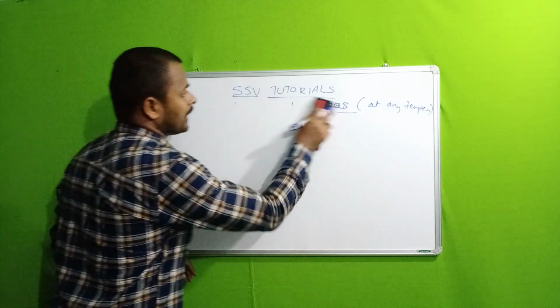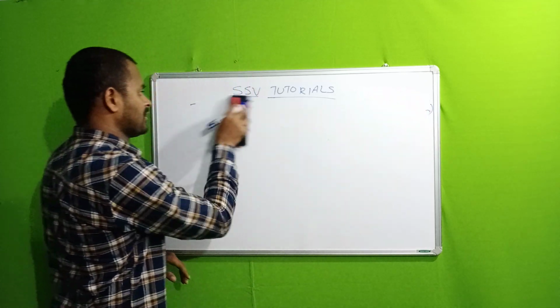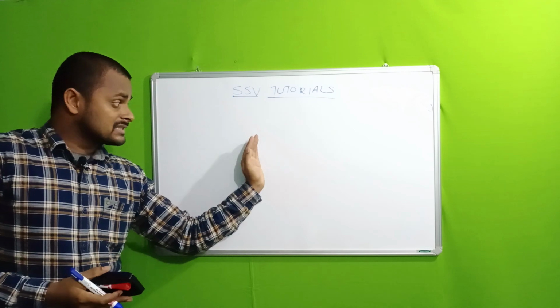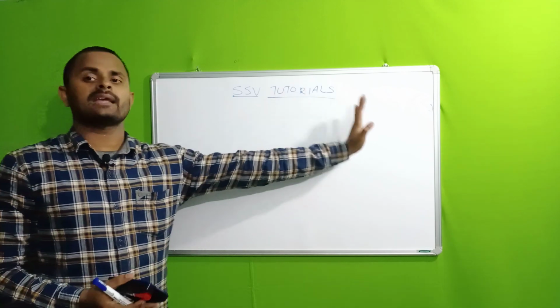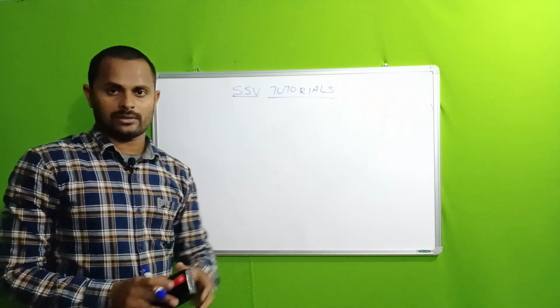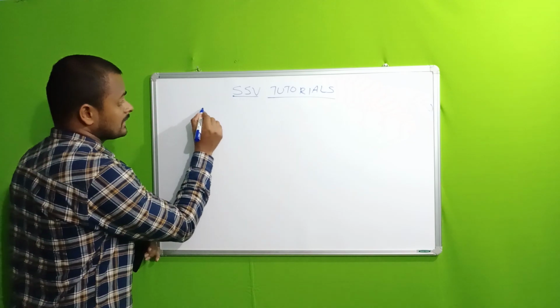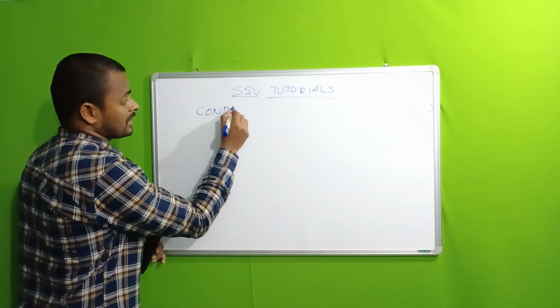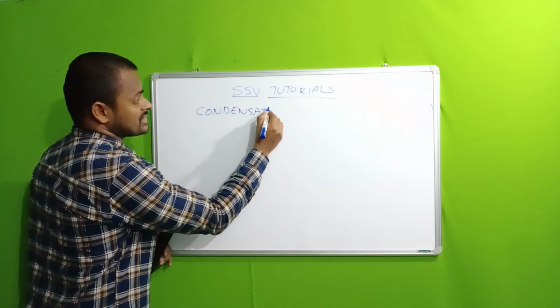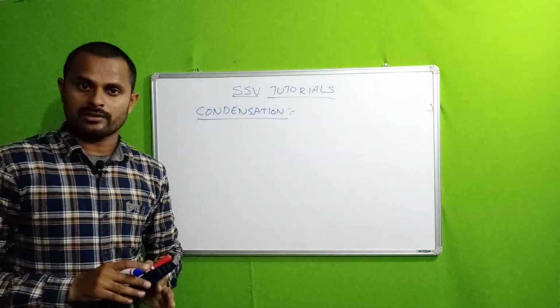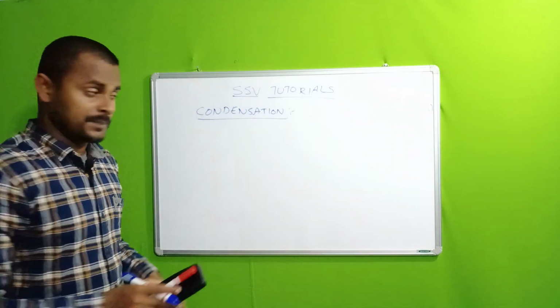Next, we go to the reverse process of evaporation. Evaporation is a liquid changing to the gas state at any temperature. Now, what is the reciprocal? What does the reverse process mean? The reverse process of evaporation is condensation. What is condensation? Just simply you are observing.